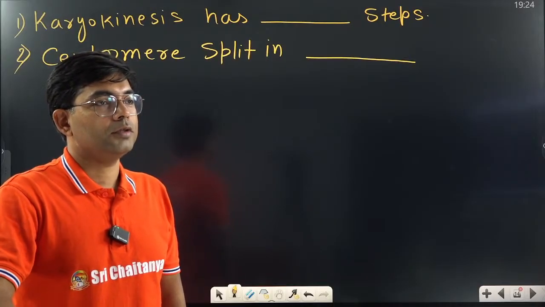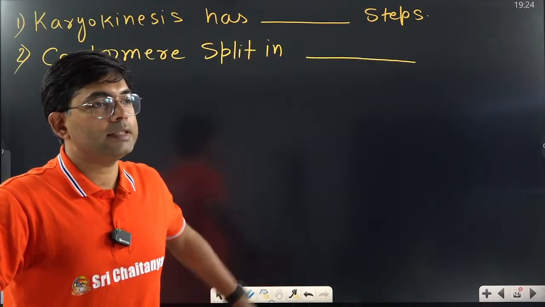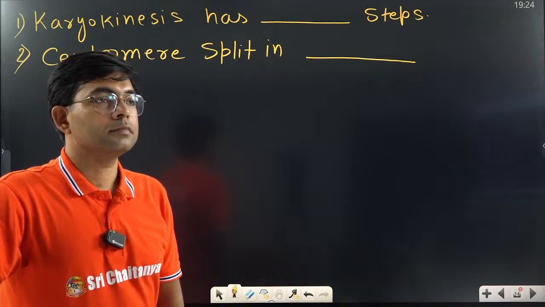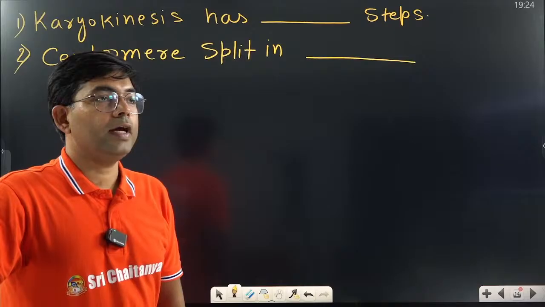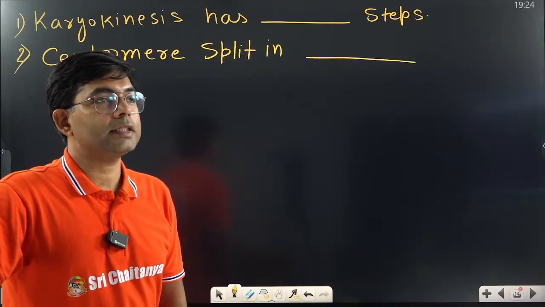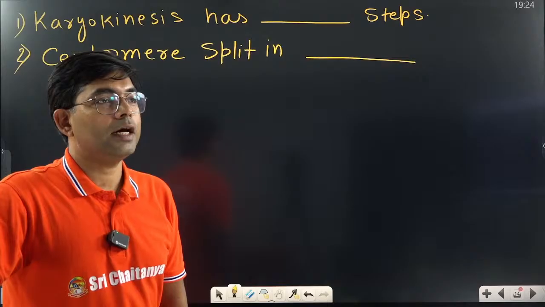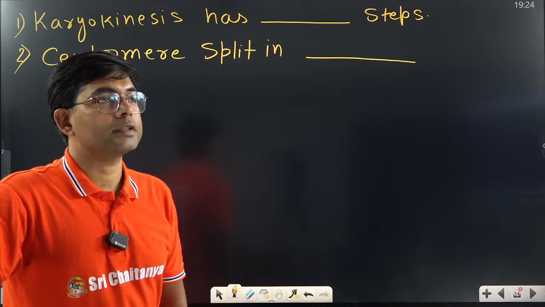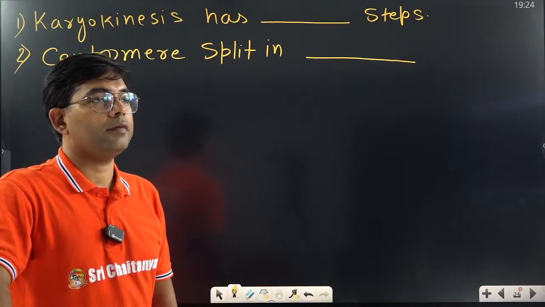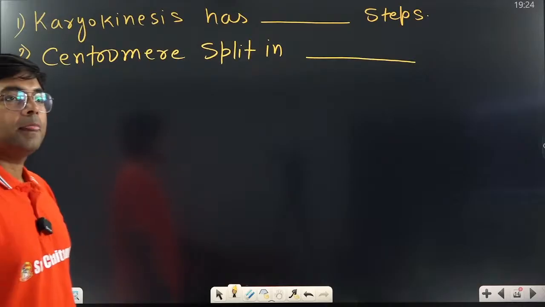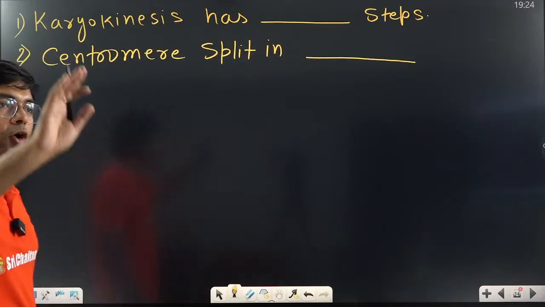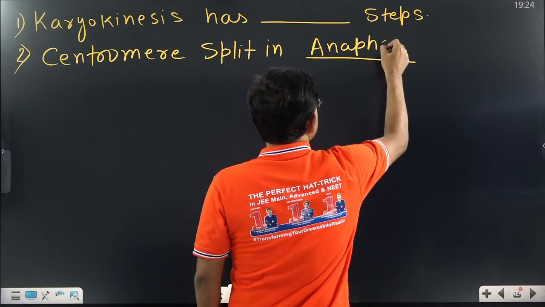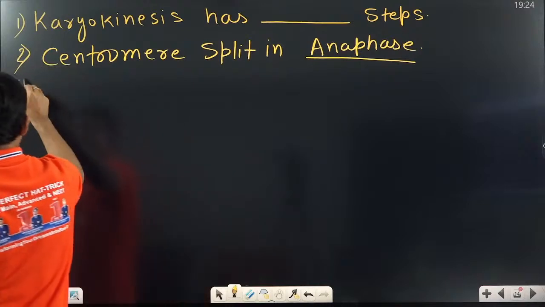Very good, Manoj. You are telling all the steps. Now answer this. Very good. Khalil again has given right answer. Anaphase. Janu, correct. Anaphase. Chandrika, Anaphase. Nagar, Anaphase. Reddy, Lucky, Misbah, Venkat, Manoj, Sriram, Sagar. Very good. So you all have understood it, right? It takes place in anaphase. Very good.